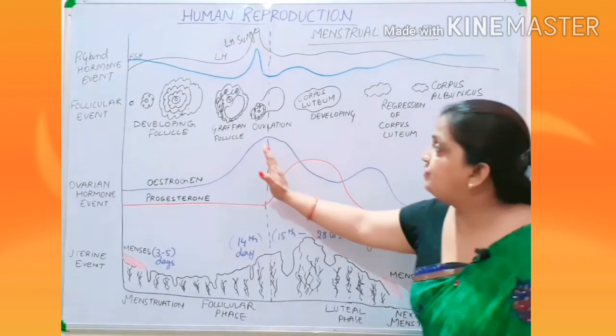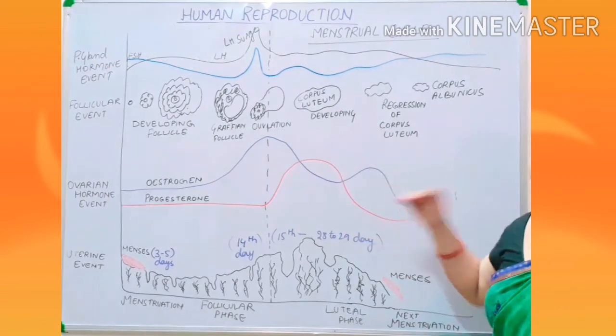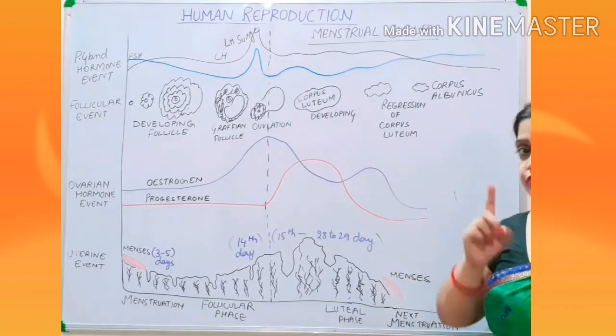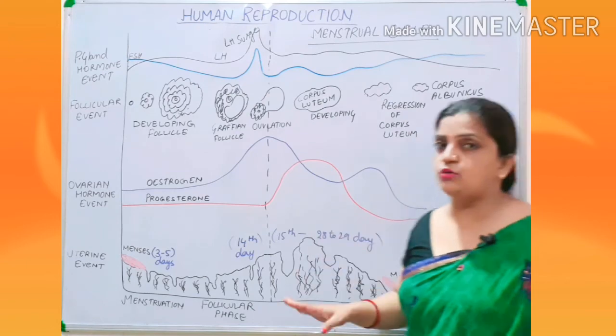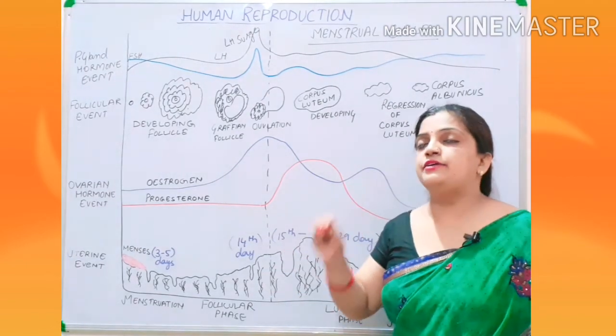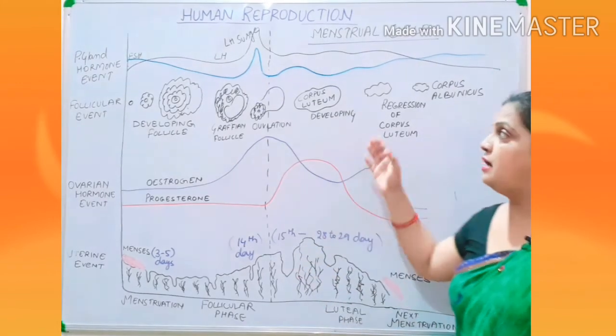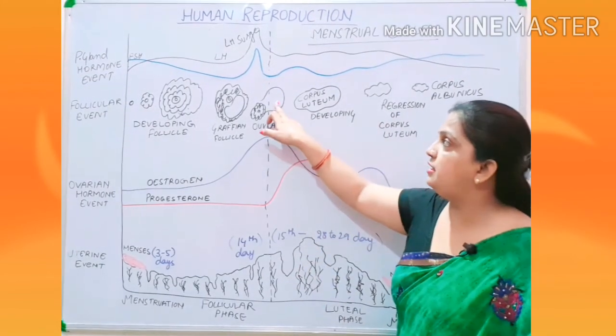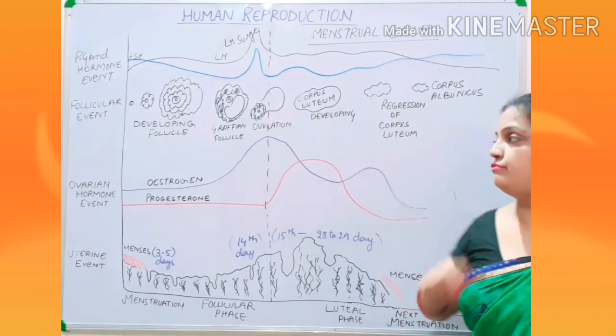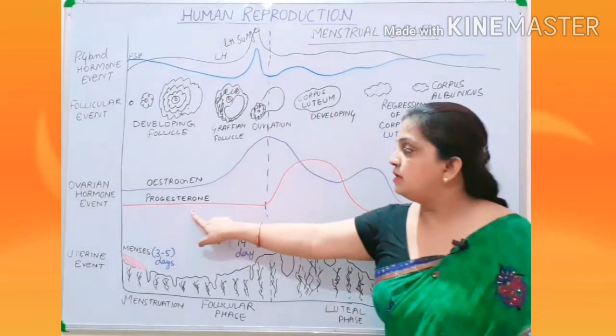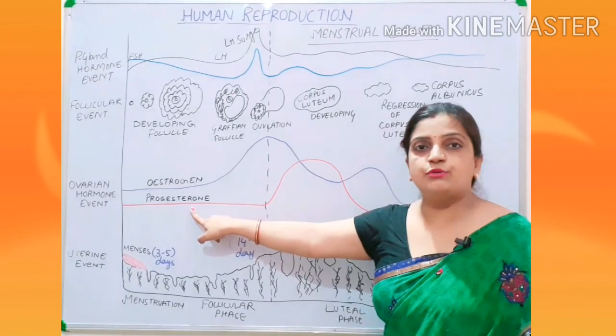And after the ovulation, changes will take place. Suppose ovulation has happened and the secondary oocyte is in the oviduct. Now the changes inside the ovary: the corpus luteum will form and this corpus luteum will secrete progesterone.